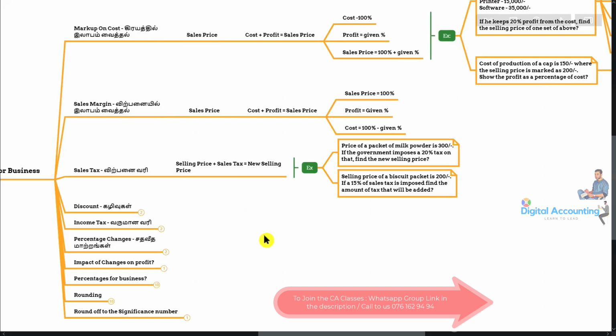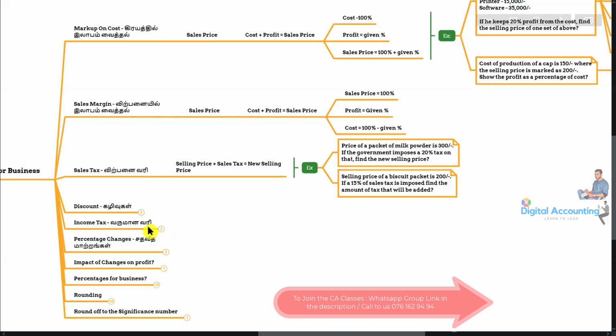There is no big deal here. Simply you need to understand, if there is a percentage increase, you need to take the original price, the original cost, as 100%. If there is an increase, you add that percentage, then times it in decimal form. The same formula for the decrease: take the original cost as 100%, and if there is a decrease in the price or a grant given, you deduct that percentage and times by the original. Then you get the new selling price or new cost.